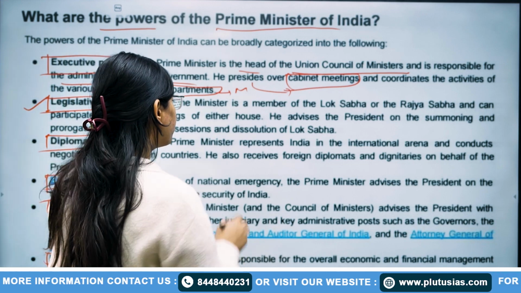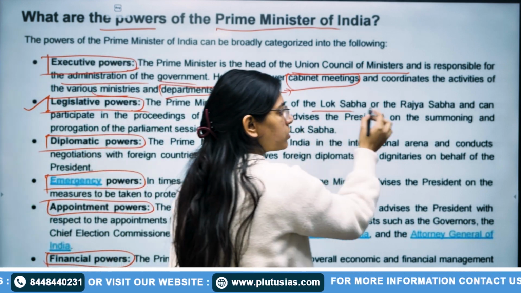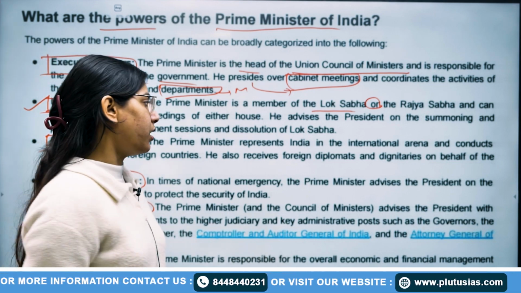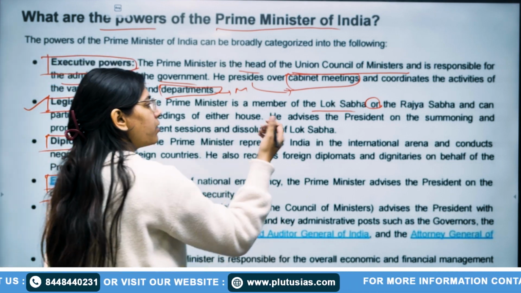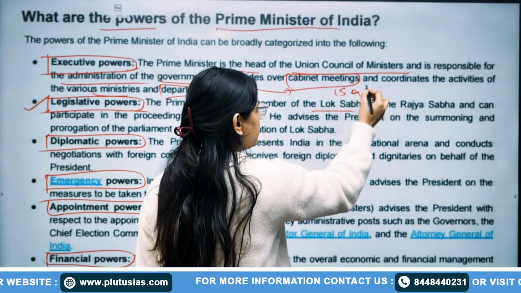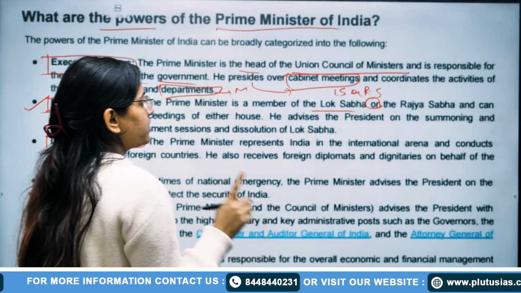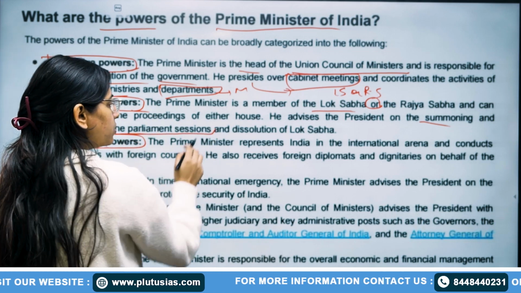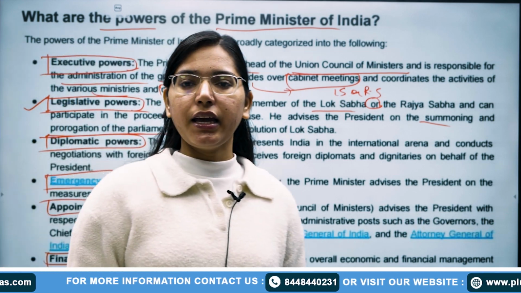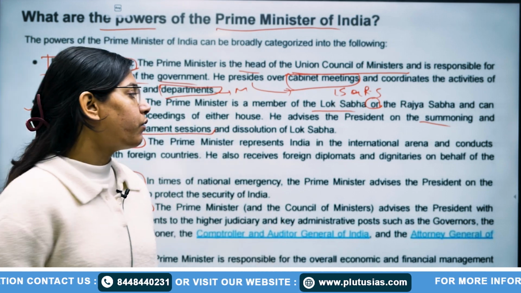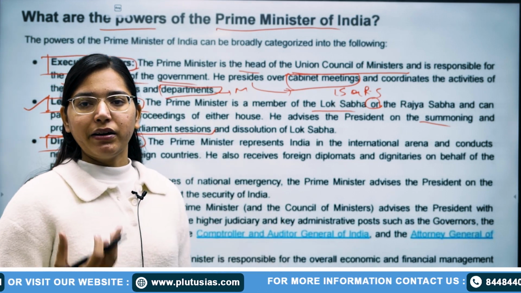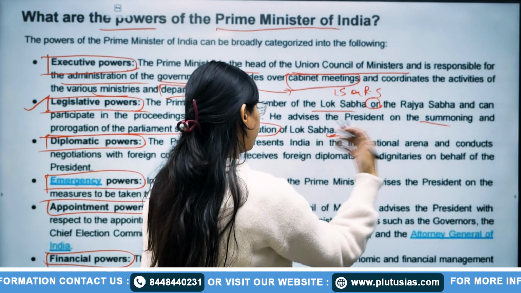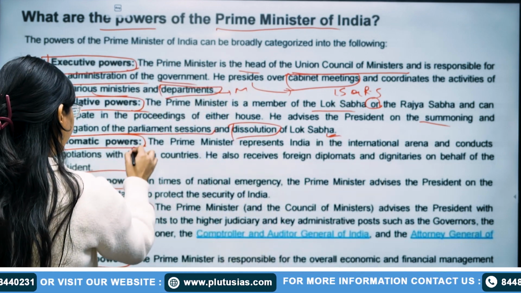In the legislative powers, we can see Prime Minister is a member of Lok Sabha or Rajya Sabha and can participate in the proceedings of either house. Okay, he can participate in either house, like Lok Sabha or the Rajya Sabha. He advises President on summoning and prorogation of the parliamentary sessions and dissolution of Lok Sabha. He can advise the President when he wants to summon the parliamentary sessions, and when he wants the dissolution of Lok Sabha, he can advise our President.